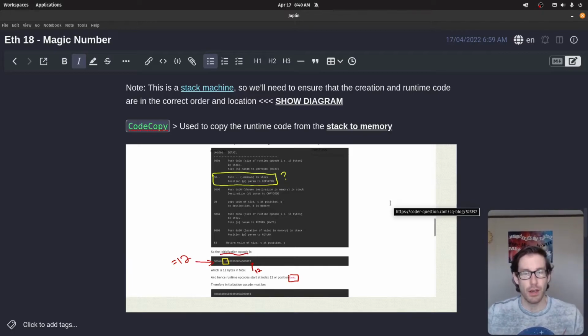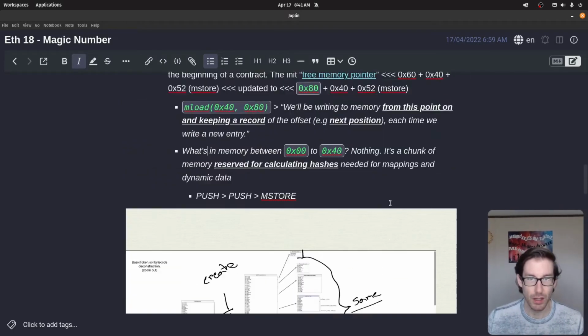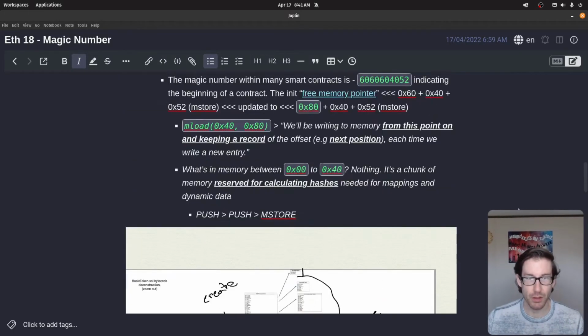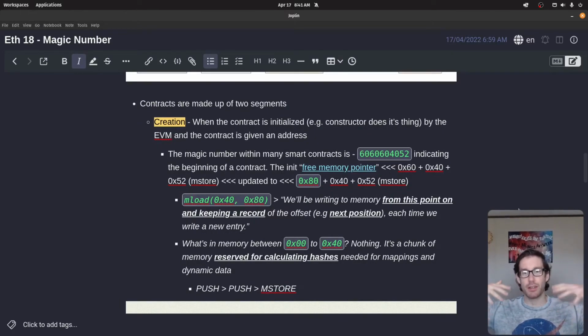Okie dokie. So we've done this. The next piece is code copy. But before I jump into that, let's take a step back. We understand how a contract is initiated. We understand the two segments, the creation and the runtime. We've talked through the magic number. We've done all that, so now that we understand all this, that's the first part.